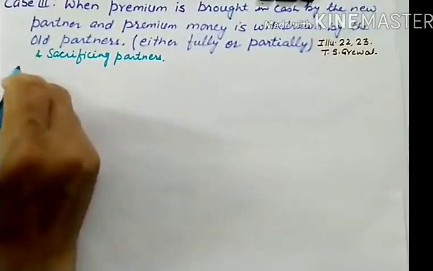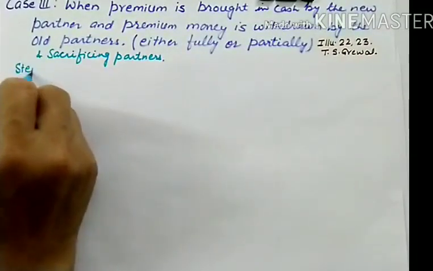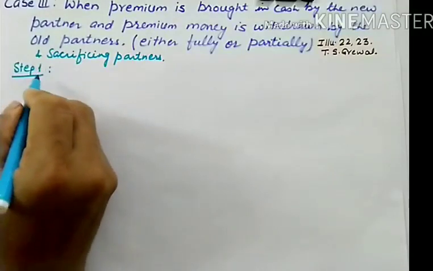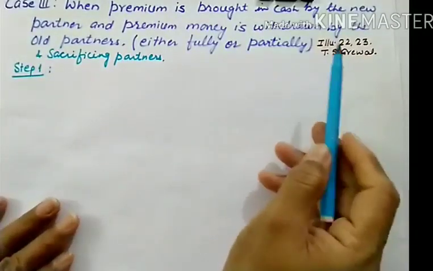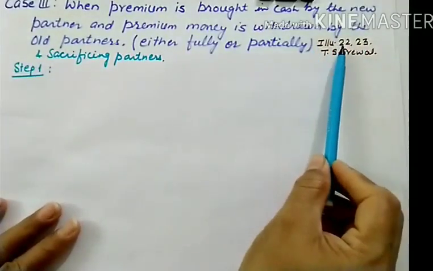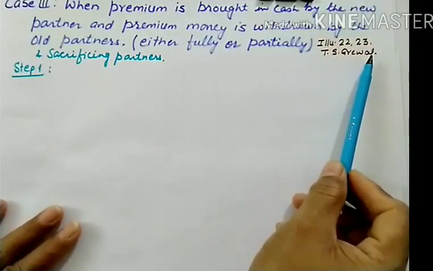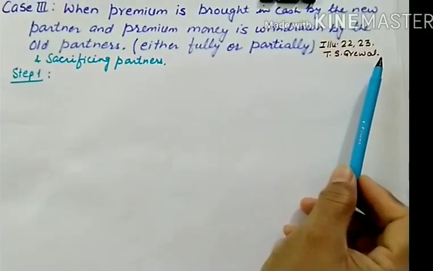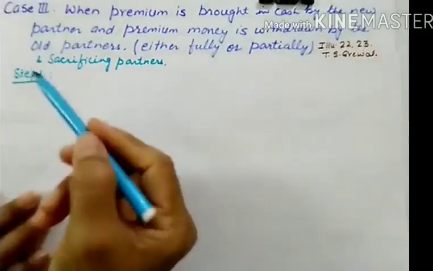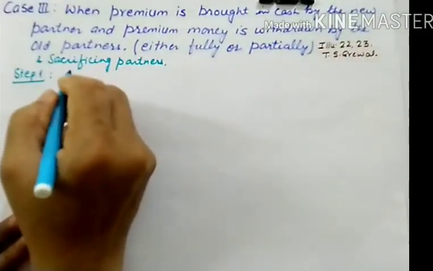What are the steps? Let us discuss the steps first. Then we will be doing a numerical, and if you want to see the illustration, you can go to illustration 22 and 23 of T.S. Grewal's book. So let us start with step 1. Step 1 is same as usual.